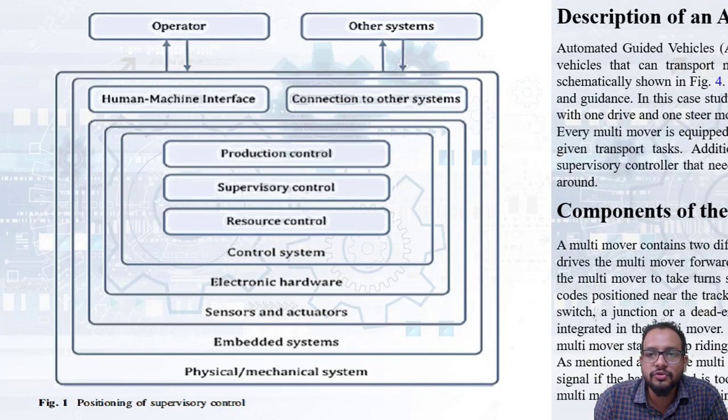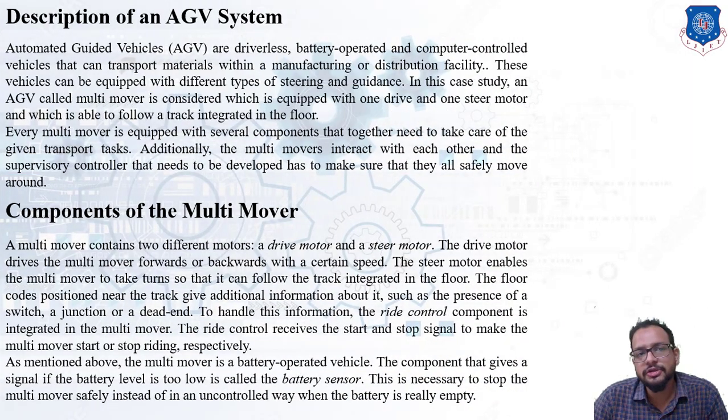Now let us move on and see the next. We have to see the description of an AGV system, that is automated guided vehicles. Obviously, as the name itself suggests, an automated guided vehicle is automated and guided by a computer system. These are driverless vehicles which are battery operated and computer controlled. Why is it used? It is used to transport materials within a manufacturing system. These vehicles can be equipped with different types of steering and guidance.